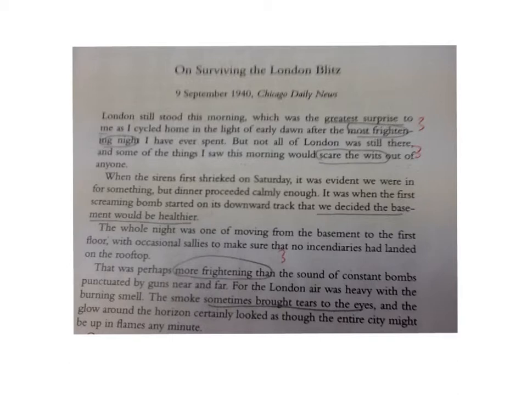And for text B, we're looking at Surviving the London Blitz, written by an American journalist on the night that London was bombed by the Germans. The article was published in an American daily newspaper. So, there are several indications earlier on. The writer is actually terrified by the bombing. She's present at the actual bombing. She's in London at the time of the bombings. And she says that it was the most frightening night of her life. And also that some of the things would scare the wits out of anyone. So both clearly show a sense of fear on the writer's part. So we go back to our table.